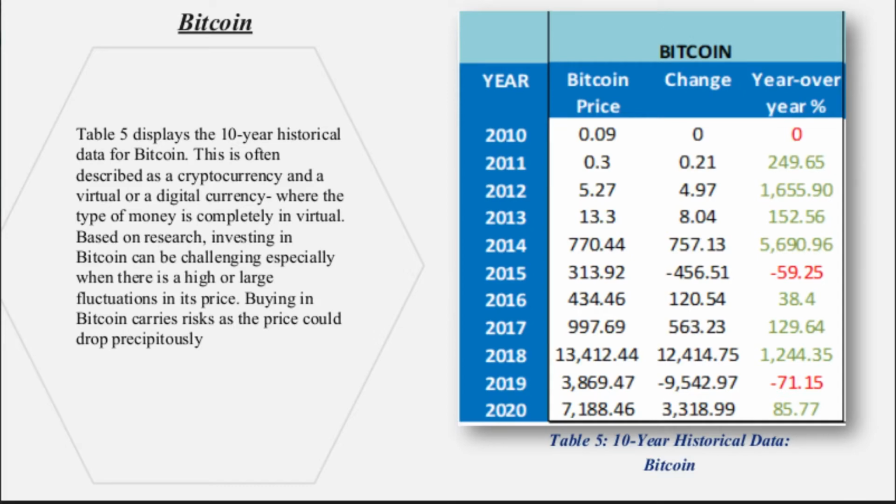Next is Bitcoin. Table 5 displays the 10-year historical data for Bitcoin.